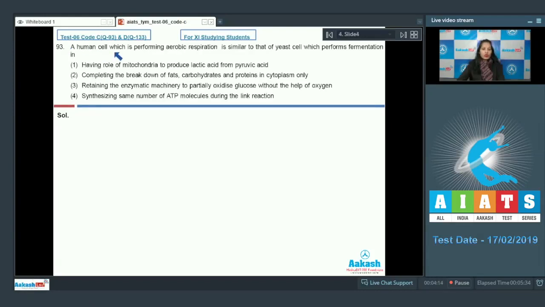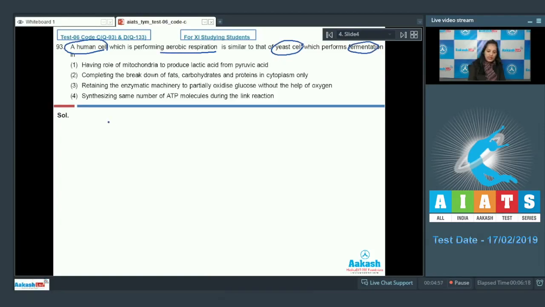Question number 93. A human cell which is performing aerobic respiration is similar to that of a yeast cell which performs fermentation in: first option, having role of mitochondria to produce lactic acid from pyruvic acid. Second, completing the breakdown of fats, carbohydrates and proteins in cytoplasm only. Third, retaining the enzymatic machinery to partially oxidize glucose without the help of oxygen. Fourth, synthesizing same number of ATP molecules during the link reaction. This is a very interesting question which says that a human cell which is performing aerobic respiration is similar to the yeast cell which is performing fermentation.